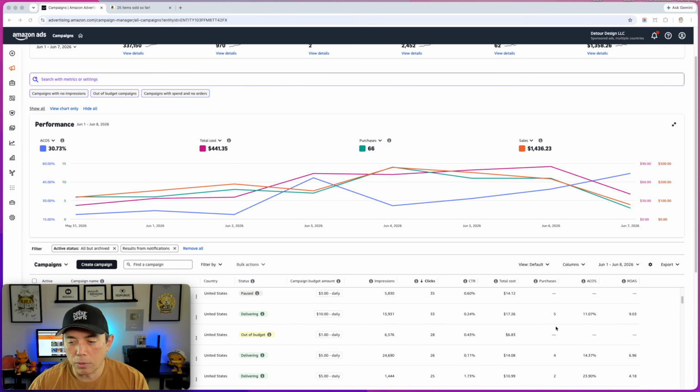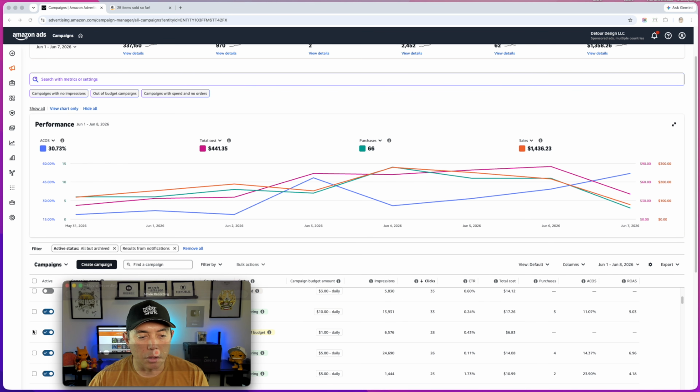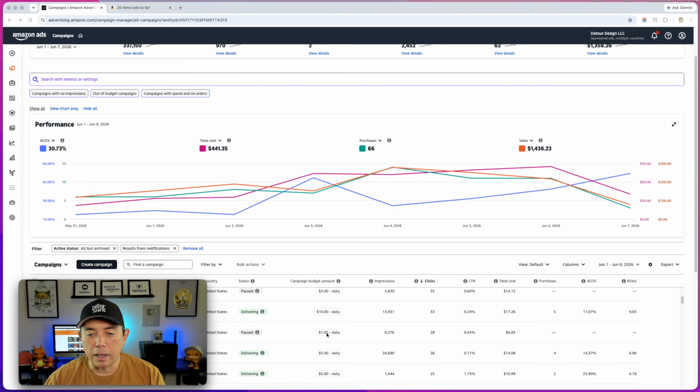Let me see if there's another one here. Yeah, this one right here, 28 clicks. Didn't quite spend the $10 that I want, but I already turned this one off, I believe. No, I didn't. So I would just come in here and turn that off right there. Boom. So I had this one, I only spent $1, so I could come up here and play the game of, maybe if I increase the budget amount, increase the bids, give it some more spend to get some sales. But I sometimes just do the 20 clicks because I have so many right now. So depending on how many ads you have, you can play that game.